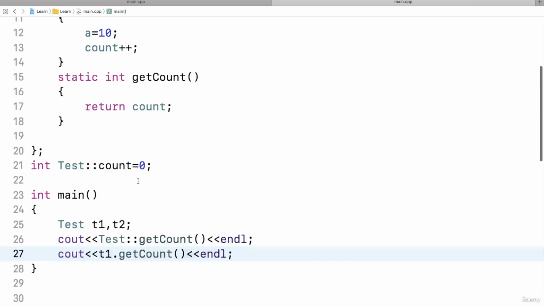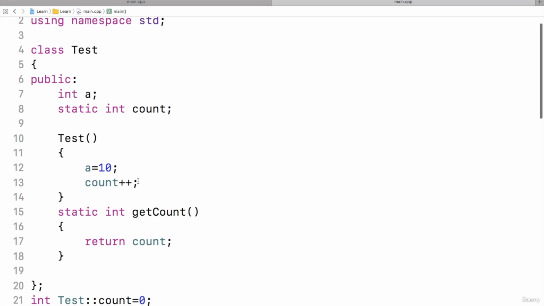So static members are usually useful for a class. They belong to a class, they don't belong to an object. In the next video, I will show you some examples of how static can be used.